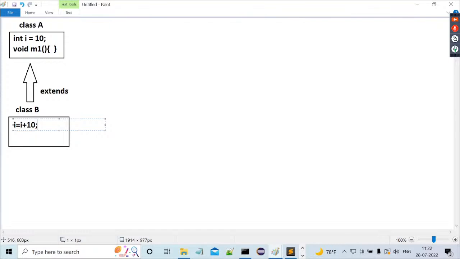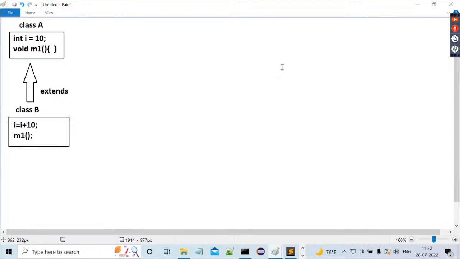In class B, if we want to use i, we would have to declare it in general. But I declared the i variable in the superclass, and I'm using that i variable in the child class. So reusability we achieved or not? Now tell me, the m1 method call I'm providing here. The m1 method definition is available at the superclass, but we are providing the call for that m1 method inside the child class. That means declared at one class and reused at another class. Is it not reusability?